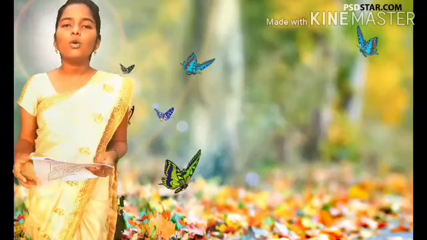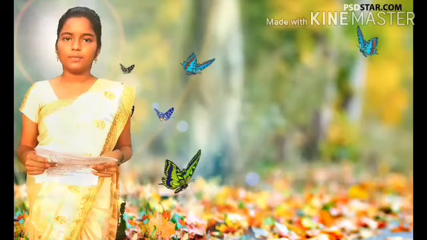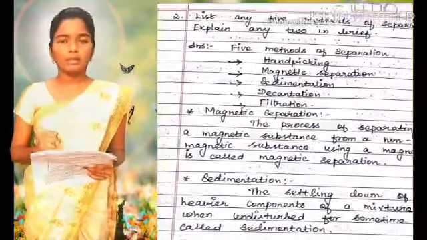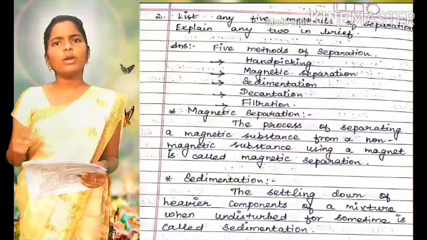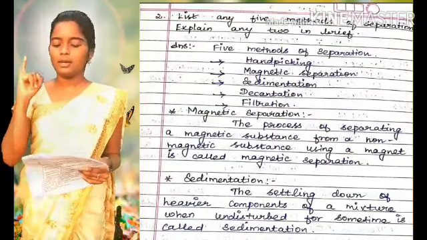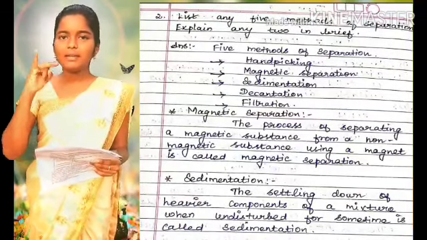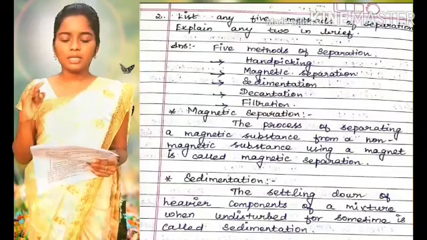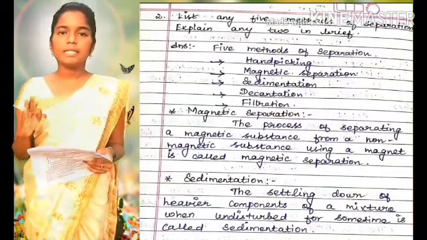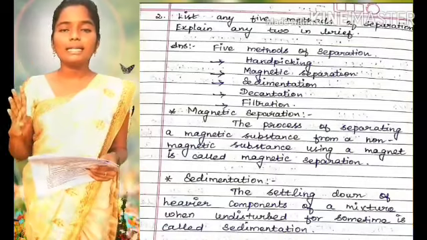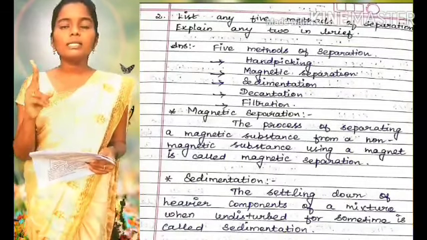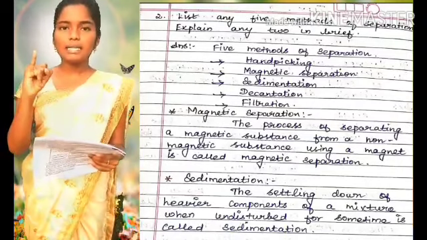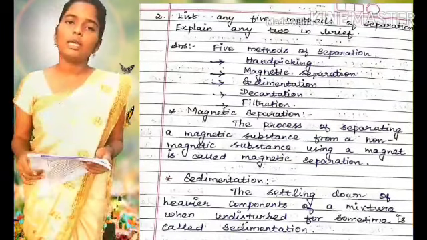Children, now we are going to see the detailed answer. List any 5 methods of separation. Explain any 2 in brief. Do you know the 5 methods of separation? Number 1, hand picking. Number 2, magnetic separation. Number 3, sedimentation. Number 4, decantation. Number 5, filtration. These are the 5 methods. You can explain any 2, so magnetic separation and sedimentation you can explain.